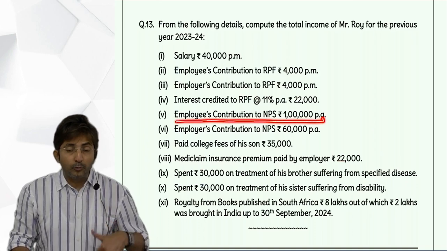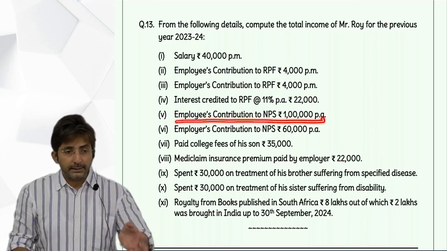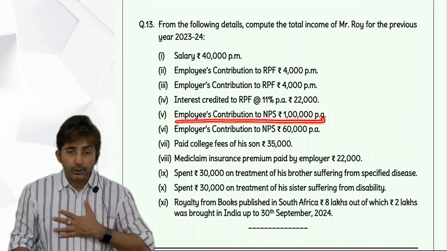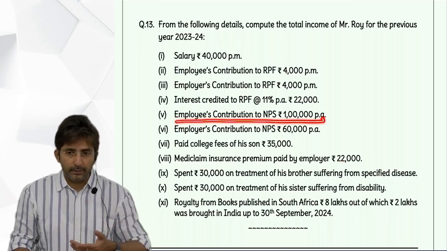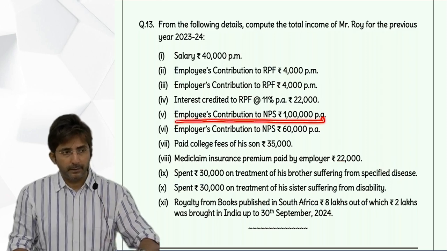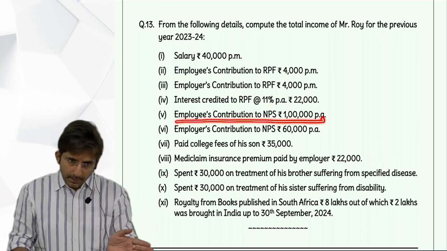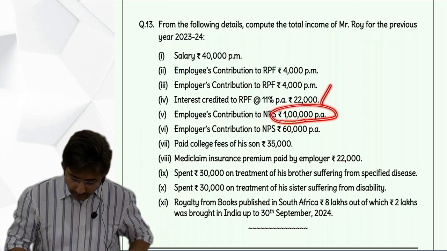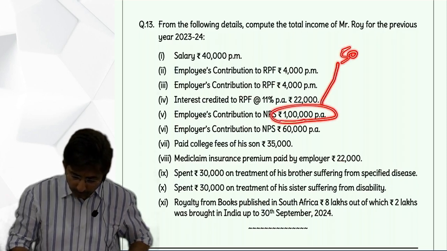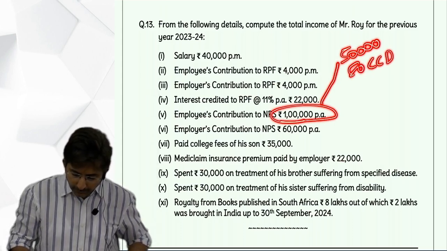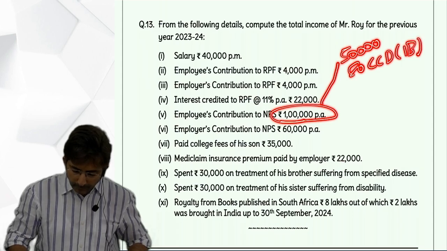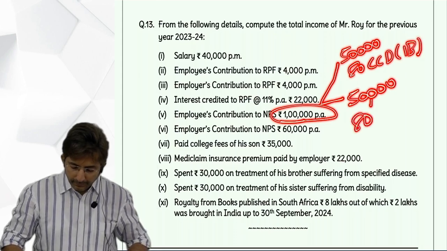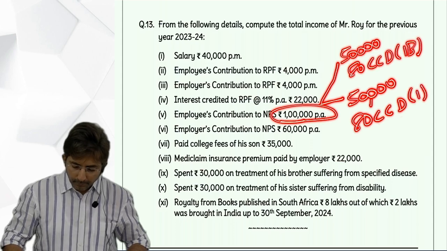Then employee's contribution to NPS. See, your own contribution will go in 80CCD 1B and CCD 1. Own contribution goes where? CCD 1B and 1. But first you will take CCD 1B, maximum 50,000, and the balance you will take in CCD 1. So total is 1 lakh. Out of this 50,000 goes to 80CCD 1B. So what is the remaining? 50,000. This you can take in 80CCD 1.